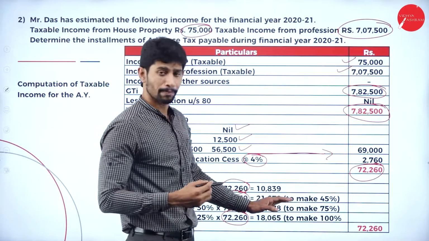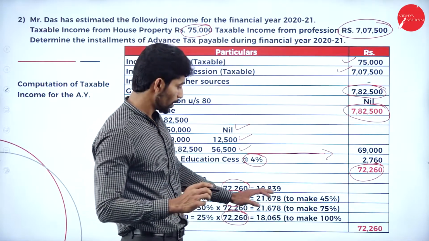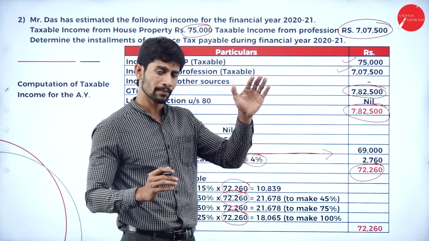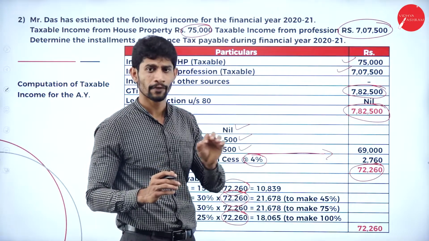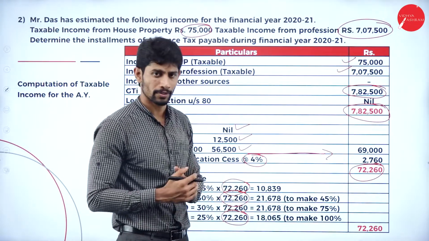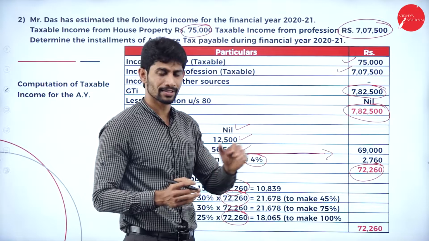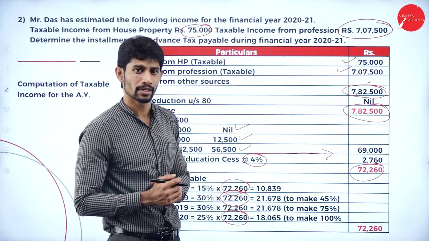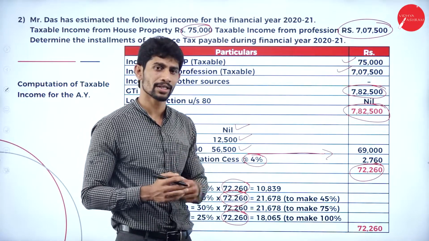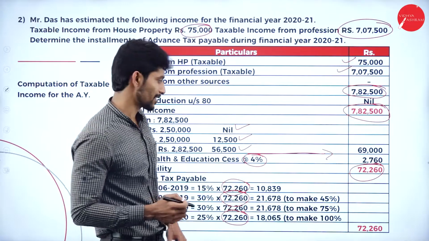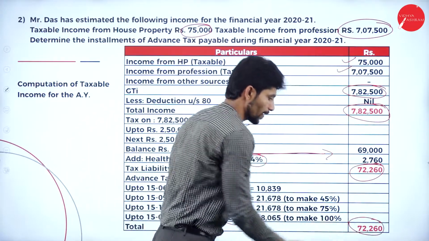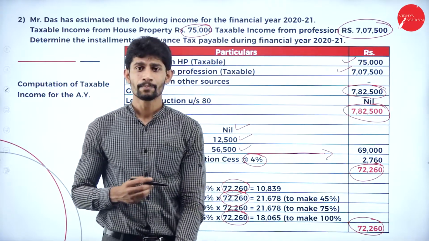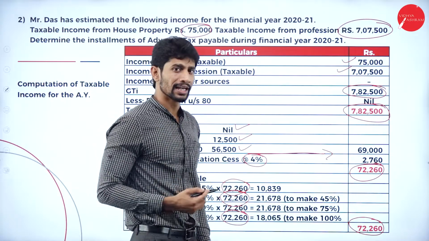So first payment is supposed to make 15%. While he was making second payment, he should make the payment of 45%, that is 15% of first installment plus 30% of second installment. Next, third installment 45 plus 30, 75. And the last installment 75 plus 25, it is 100%. So while he is making the fourth installment, he should make sure that he will pay 100% of his tax liability. If you total all the 4 installments value, you will get the same value of tax liability, that is rupees 72,260.